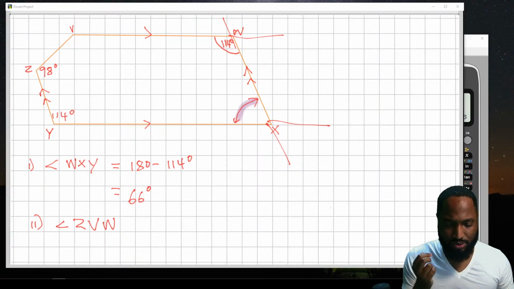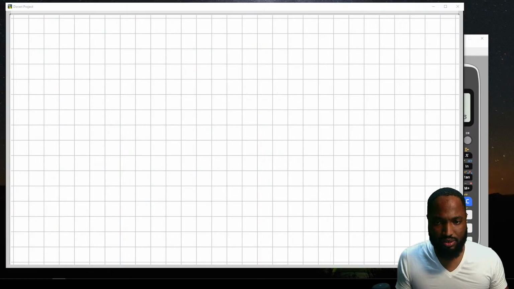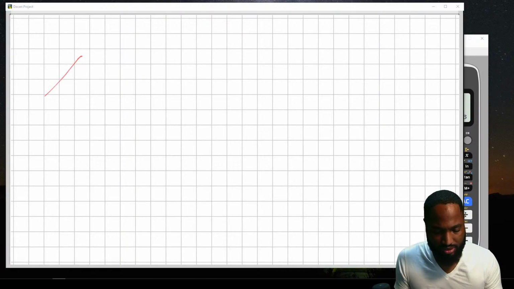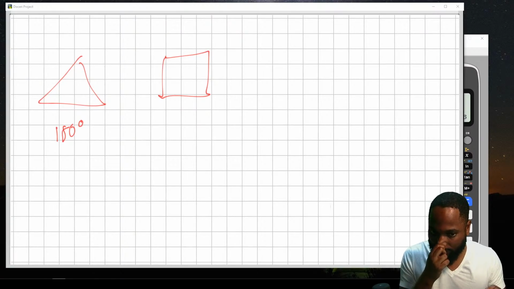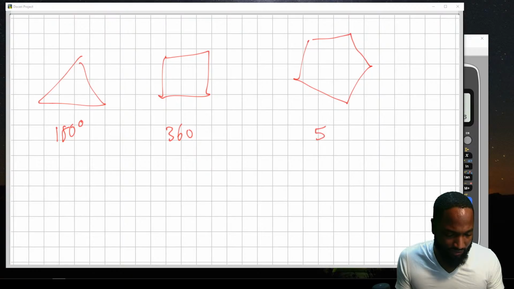n minus 2 times 180. So the rule is n minus 2 times 180. That's it. So in a triangle, the internal angles total 180 degrees. In a four-sided figure, a quadrilateral, it's 360. In a five-sided figure, it's 540. But the reason is